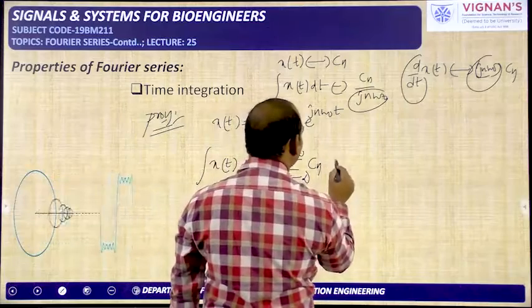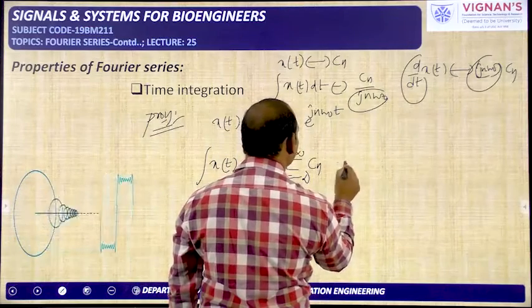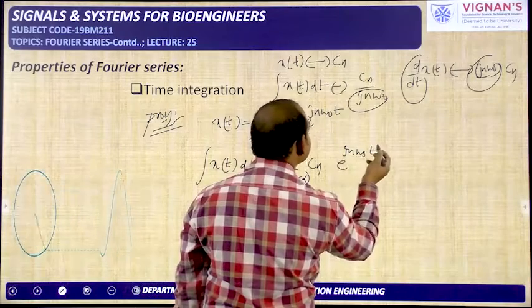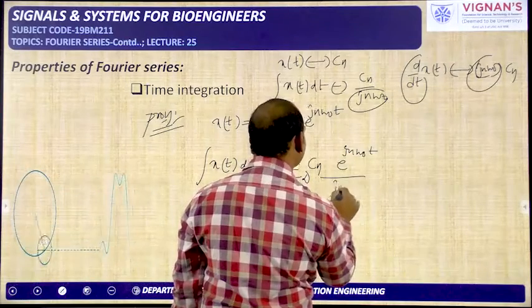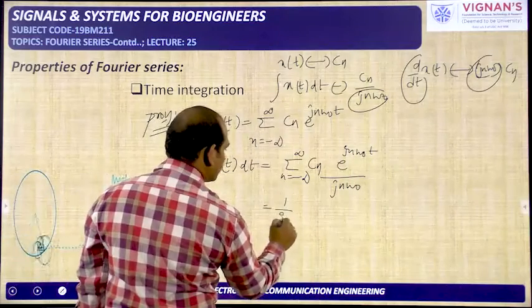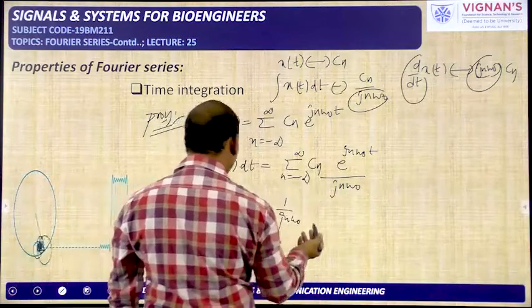So the integral of e power x with respect to x is e power x. So e power jn omega naught t, and the derivative of jn omega naught t is jn omega naught, that has to be written in the denominator. That is the integration of the overall thing. So 1 by jn omega naught, this entire thing is looking like x of t only.